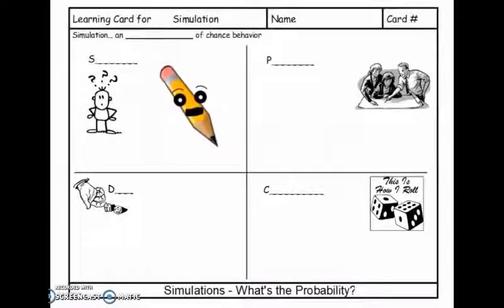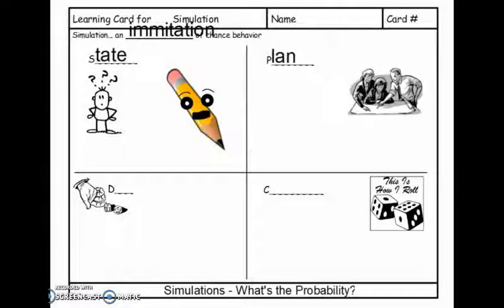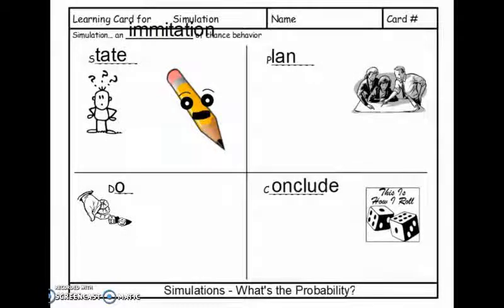Now it's time for us to set up the simulation. A simulation is an imitation of chance behavior. But first we have to state the question. Then we have to plan the process. Then we have to do the process, which is actually conducting the simulation through the planned process. Then conclude, which is creating a conclusion from the data that we've drawn.